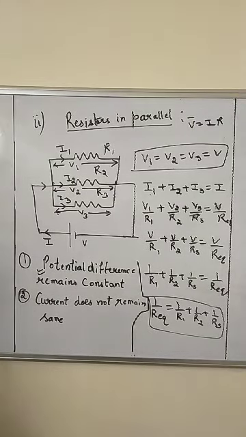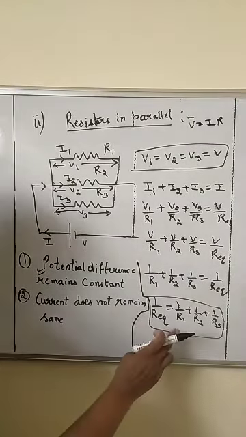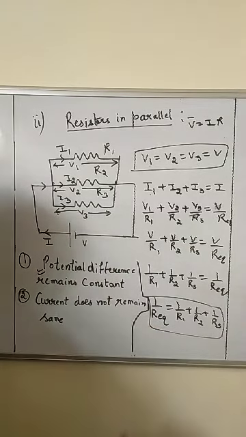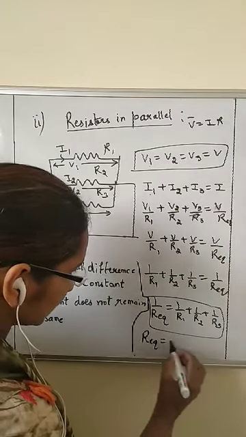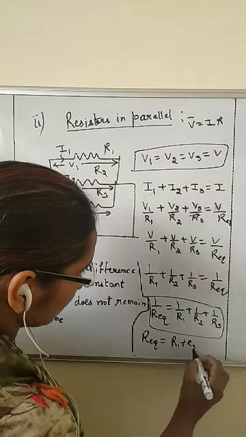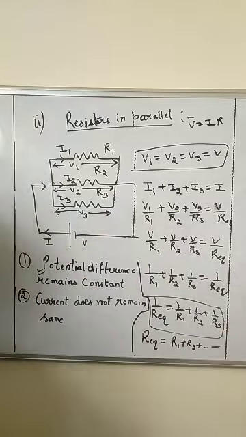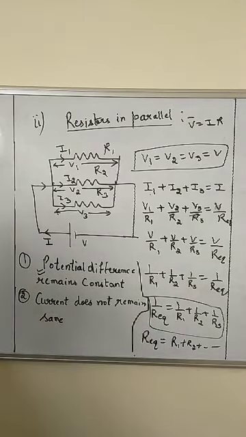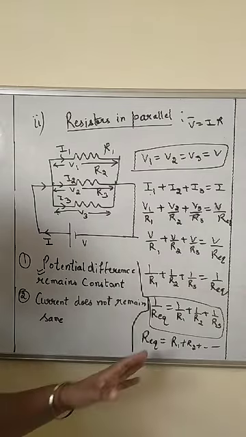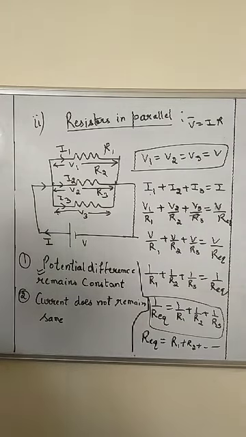Clear? ठीक है, तो this is the formula of equivalent resistance in the case of parallel combination, and for series combination it is R1 plus R2 plus and so on. Okay, so these two formulas you have to keep in mind. ठीक है, don't forget this formula. This formula will be very frequently used in your questions.